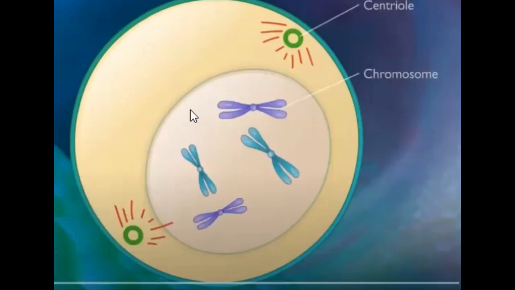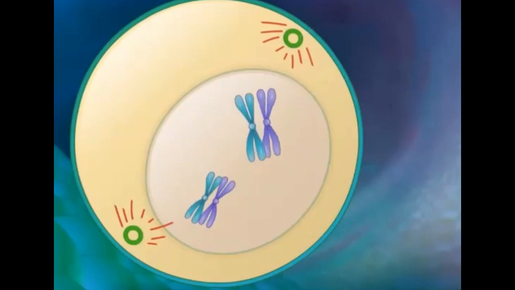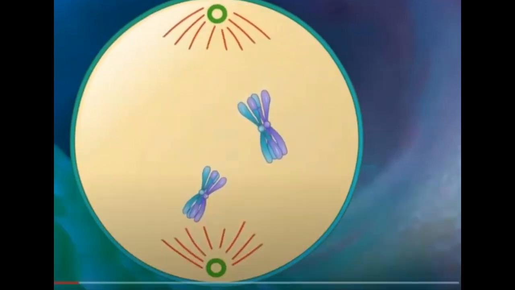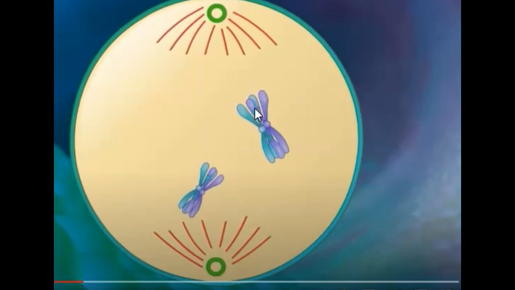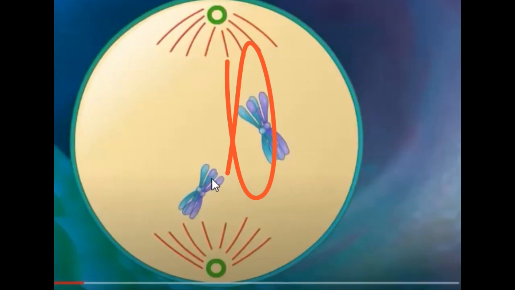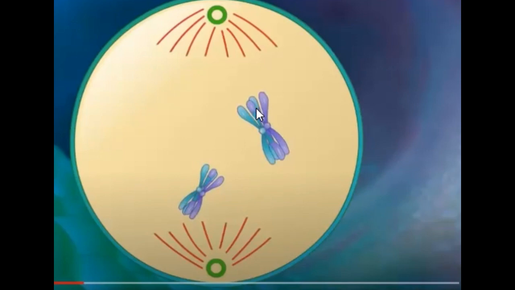All right, so this is prophase 1. Watch what happens. It looks exactly like what was happening before. Now what happens is this. Did you see how it's starting to cross over? I'm teaching you ahead of time because I'm going to be doing this next week, but this is good. Do you notice how they're intermingling? That's got some purple and that got some blue. They're mixing up the chromosomes, those 23, so that we can have a new individual. This is the act of producing sperm or eggs so that we can end up with a new organism.